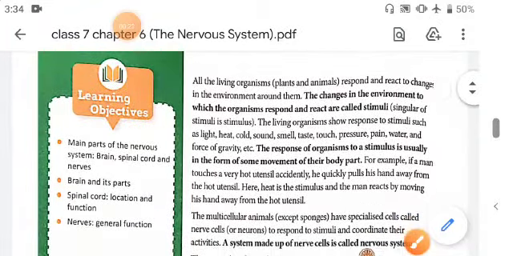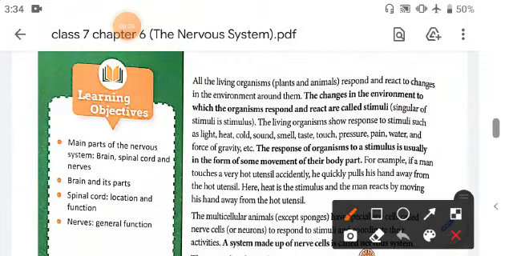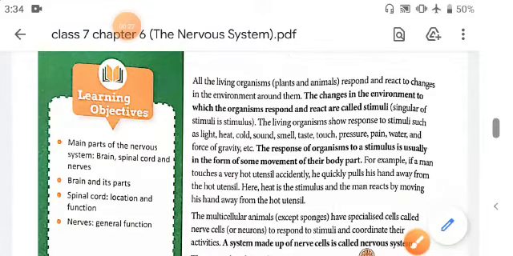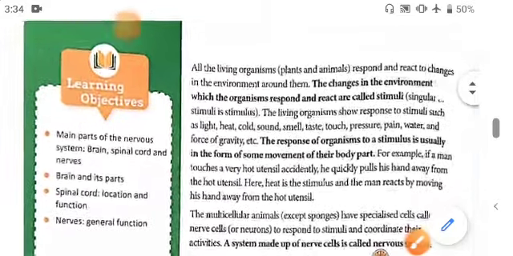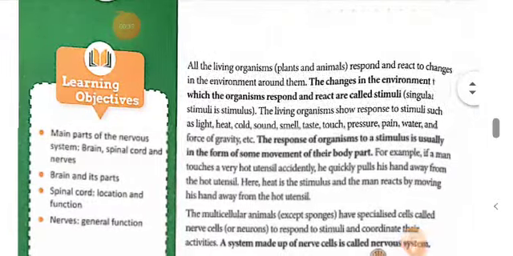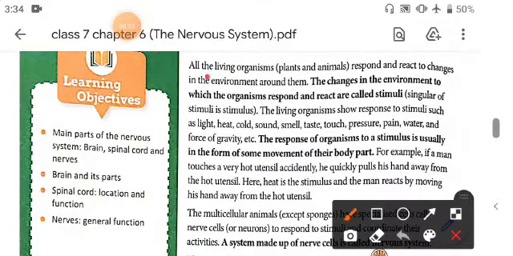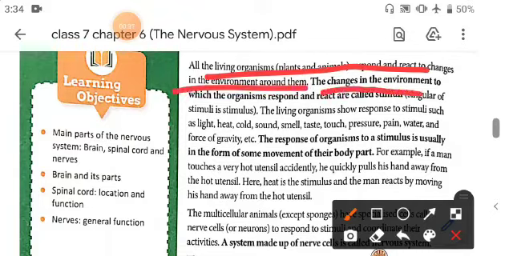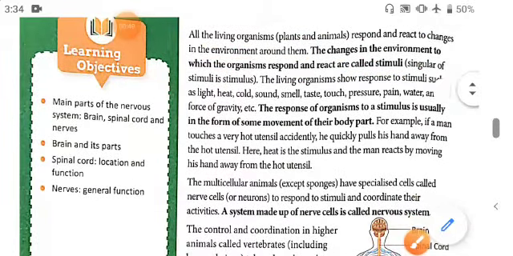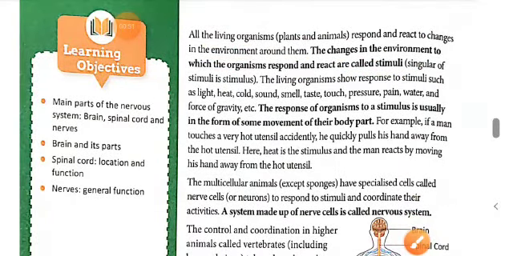Let's start the chapter. You know that all living organisms, either plants or animals, respond and react to changes in the environment around them. The changes in the environment to which the organisms respond and react are called stimuli.